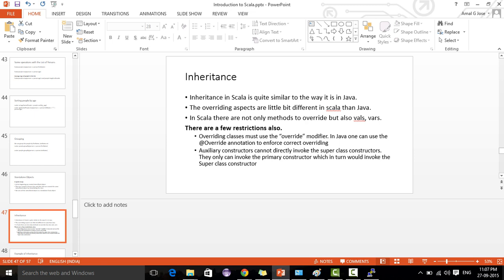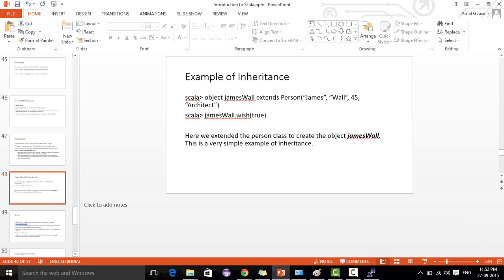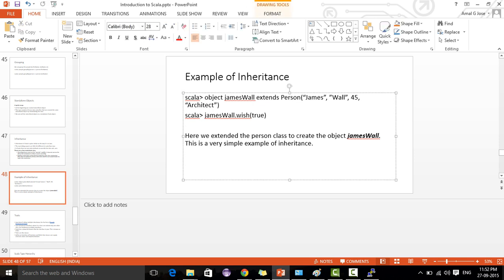So in Java there is a super class and a child class. We use the extends keyword for inheritance, extending the parent class, the super class, to a child class. Similarly, in Scala also we have inheritance. We will see how inheritance happens in Scala. A simple example of inheritance is explained here. Like in Java we use the extends keyword, similarly here also we use extends.